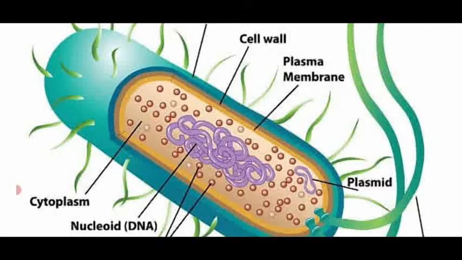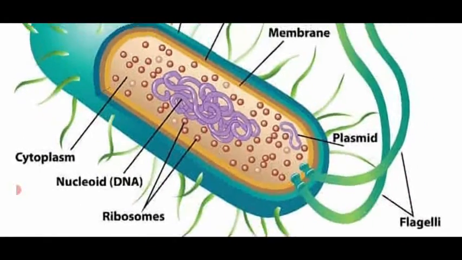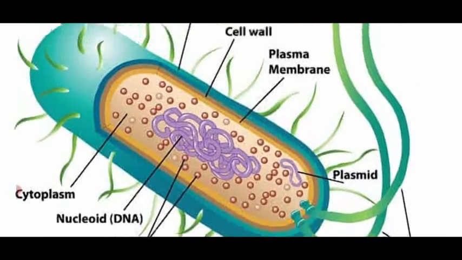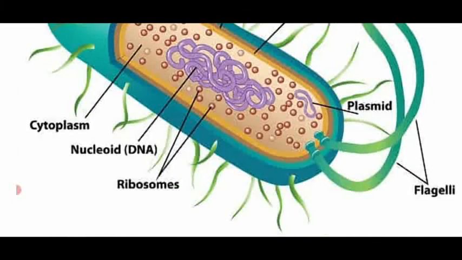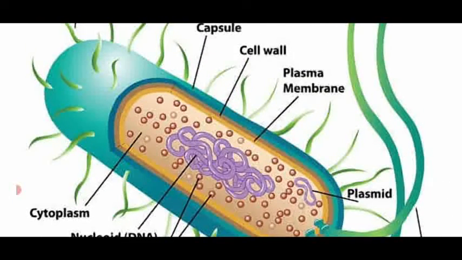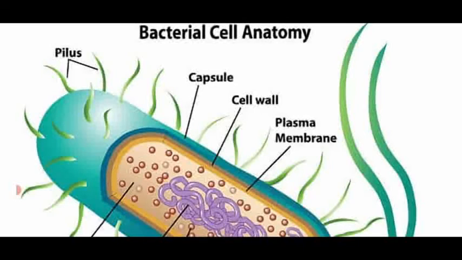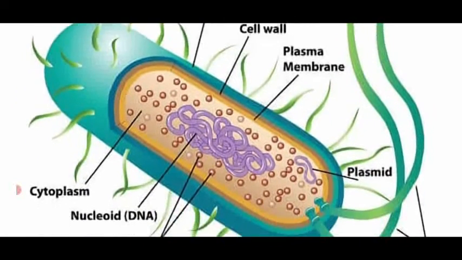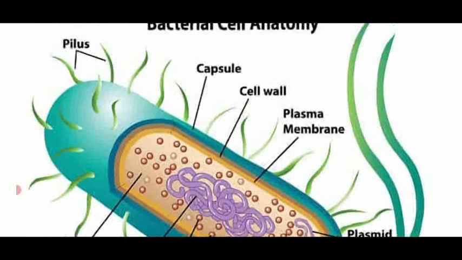We are also going to see different shapes of the bacteria and the arrangement of flagella. What is flagella? A long whip-like structure. It looks like a whip, see, two large ones are there. That is said to be the flagella, which act as a locomotory organ. So different types of flagellar arrangement are also present in bacteria. And also we are going to see how reproduction takes place in bacteria, that is both asexual and sexual modes of reproduction, in this video.